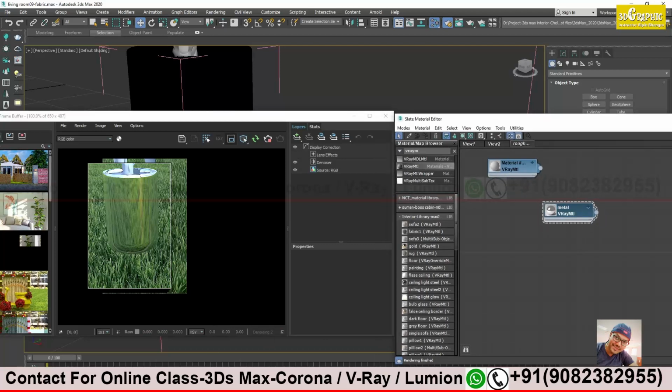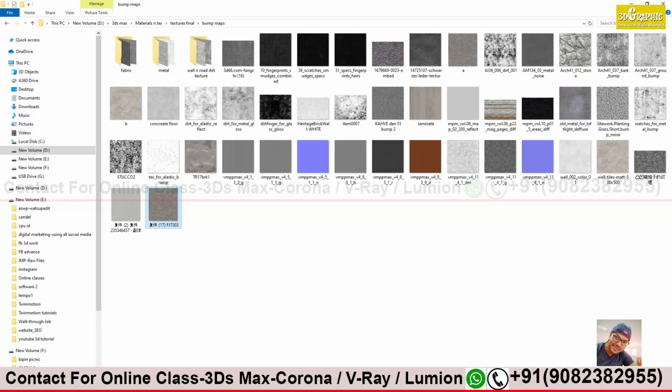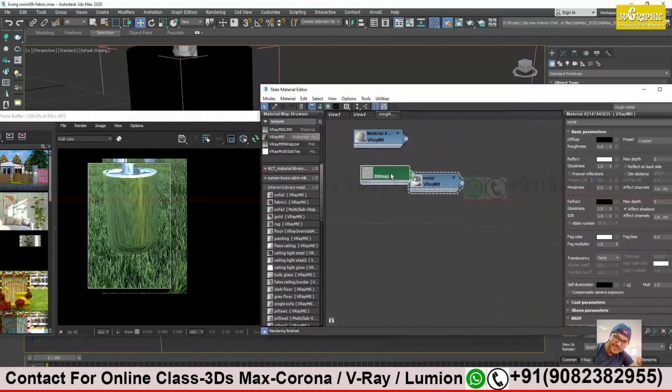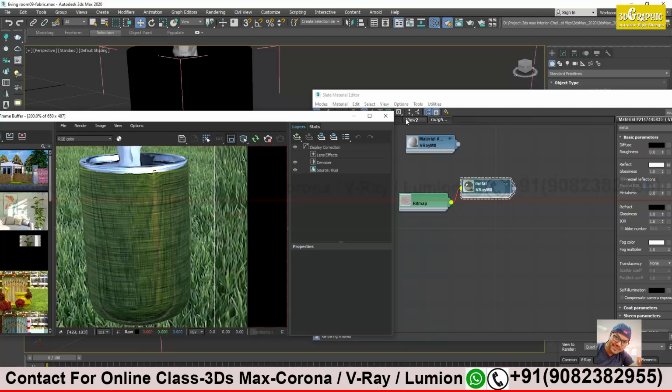So let me bring this scratches map. Not here. Here it is. This one, and it's simple. I have to use this as my reflection map. Let's see what result I get. Right? Yeah. Scratches are there. Yes.